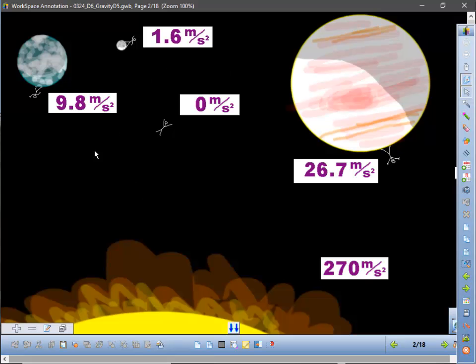If you remember a few school days ago, we had the acceleration of gravity in all these different places in the solar system of the same little big dude in different places. Like if he's out in the middle of nowhere, 0 acceleration. If he's near the moon, 1.6 meters per second squared. If he's near Earth, 9.8 meters per second squared. So what we're going to talk about today has something to do with these numbers in a way. It's what affected these numbers, right? What was the thing that affected them?